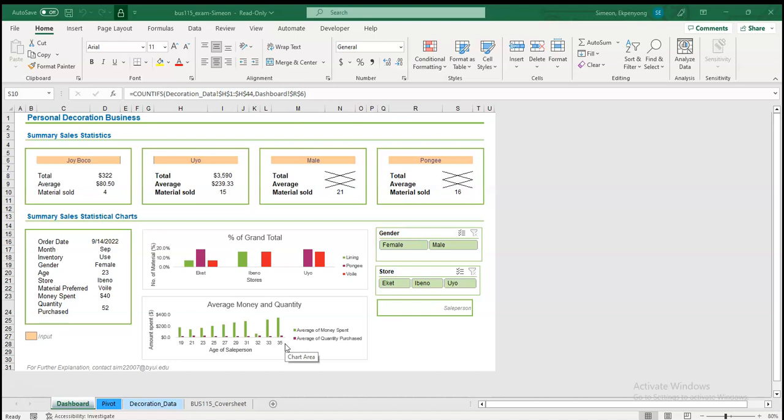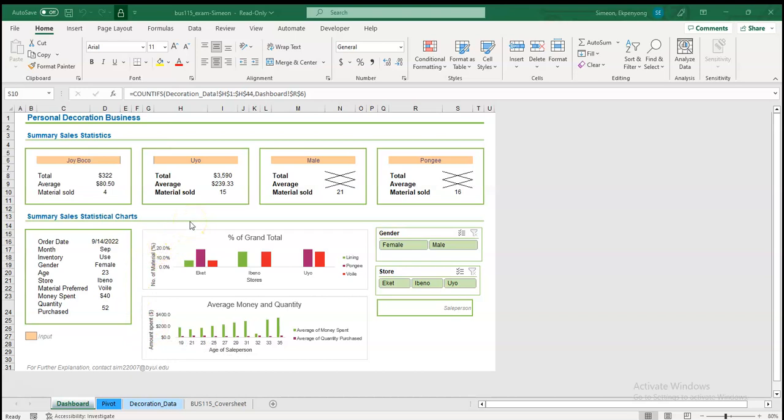In this project, I went the extra mile to talk to my friend whose business is decoration. I asked him a series of questions, got the data from him, and used it to design this personal decoration business project. I will start with my dashboard over here.